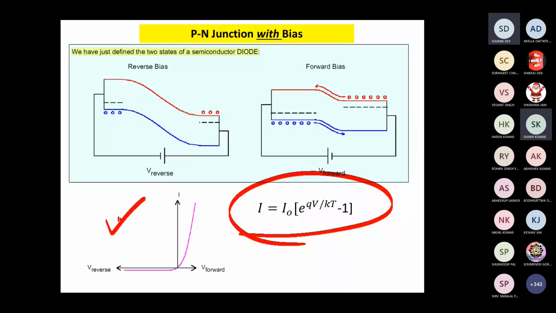This is the Fermi level position of P type and N type. EF, Fermi level, was already discussed.